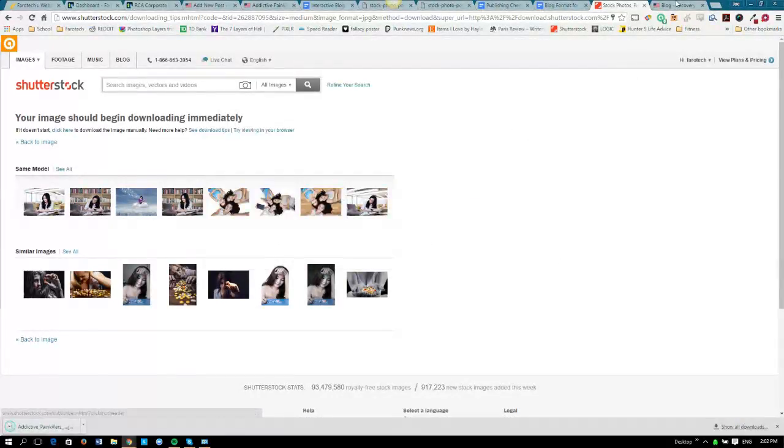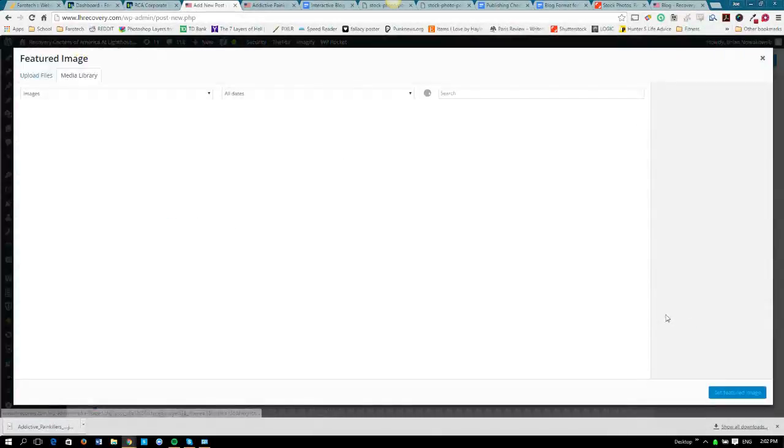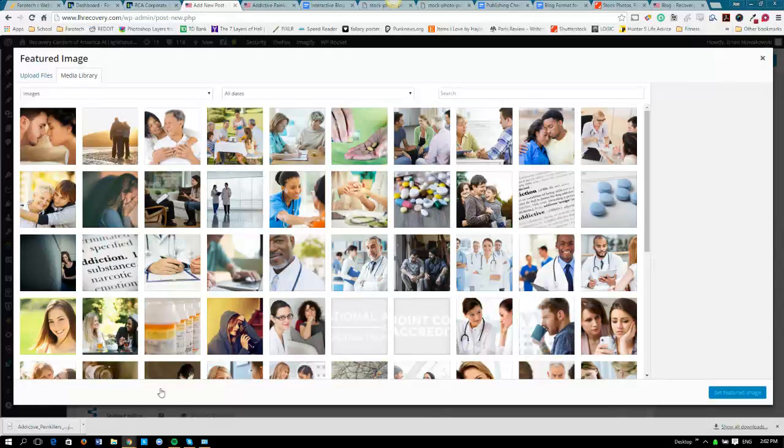We're going to hop back over here and set featured image. Upload by drag and drop.